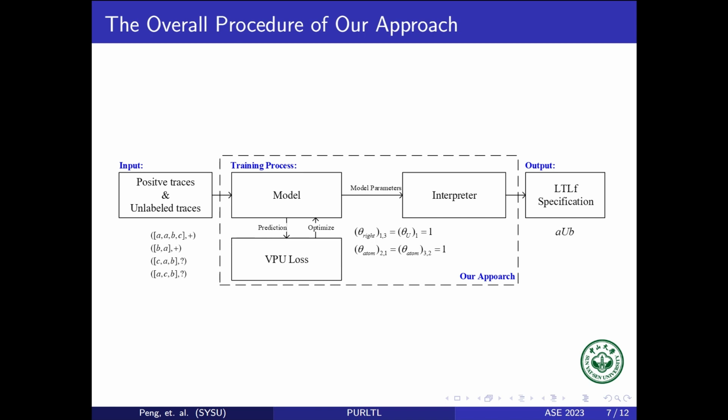The overall procedure of our approach is shown in this figure. First, we sample some positive traces and randomly generate some unlabeled traces. We input these traces into our neural network, calculate the loss and optimize the model. We repeat the training procedure until the loss converges. Then we interpret the model parameters and output the LTL formula.